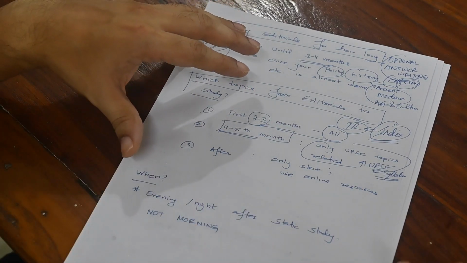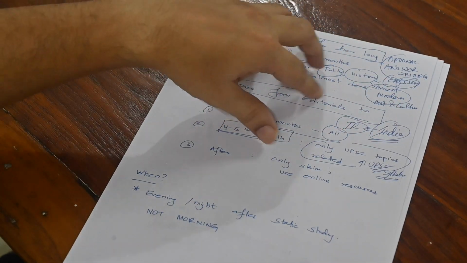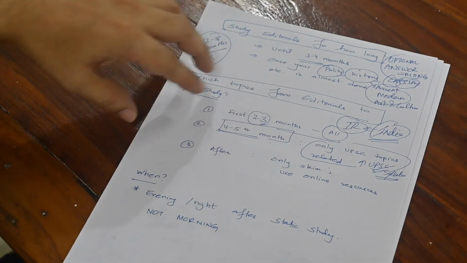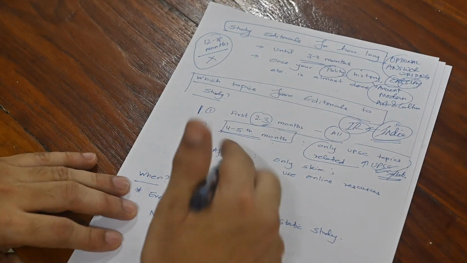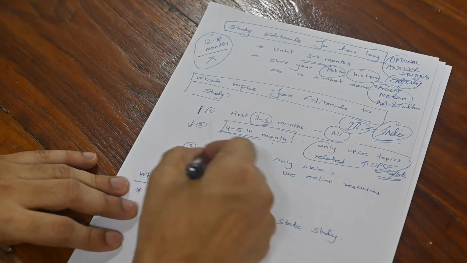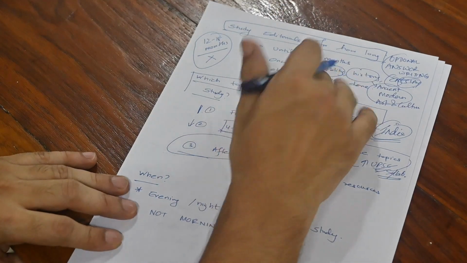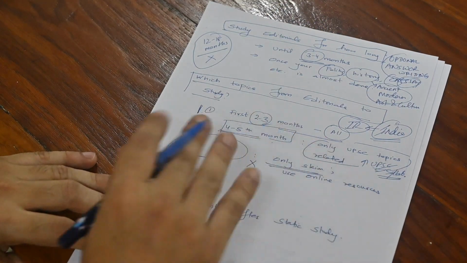Okay, so that is how I would divide my preparation: 2 to 3 months all. Then after 3 months, you should just focus on UPSC topics. So basically, in this time, you will have your good foundation laid out, and then you can go and narrow down your studies. And then after 4 to 5 months, like I said before, after 4 months, you can only skim them. You don't need to study them.